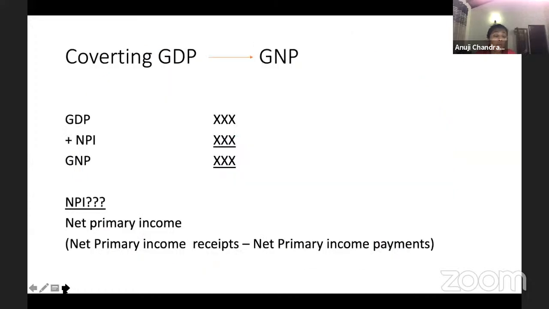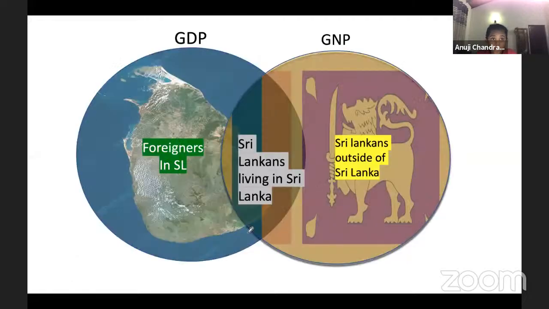Now, when we convert this GDP into GNP, it's pretty clear from this diagram. This entire circle, we are going to convert into this one. Only this portion is common.